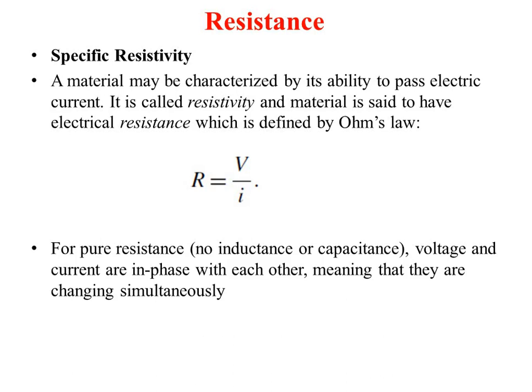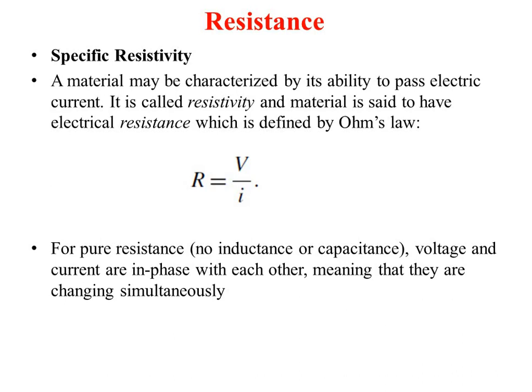For pure resistance, that means there is no inductance or capacitance present in the material, I will call it a pure resistance. So voltage and current are in phase. In inductance and capacitance, we have seen that either the voltage or the current leads or lags depending on what kind of property it is. In inductance, the voltage will lead, and in capacitance, the current will lead. So this lead and lag occurs because of that.